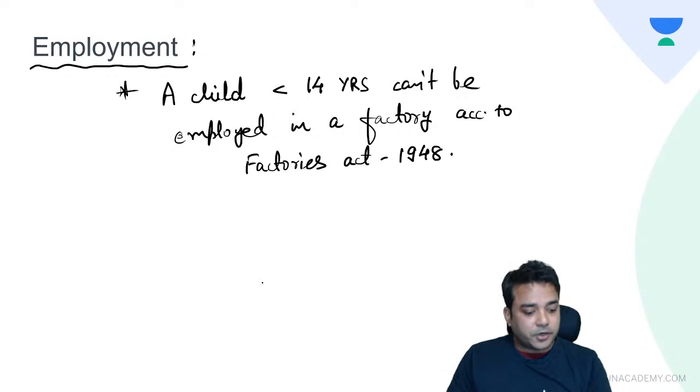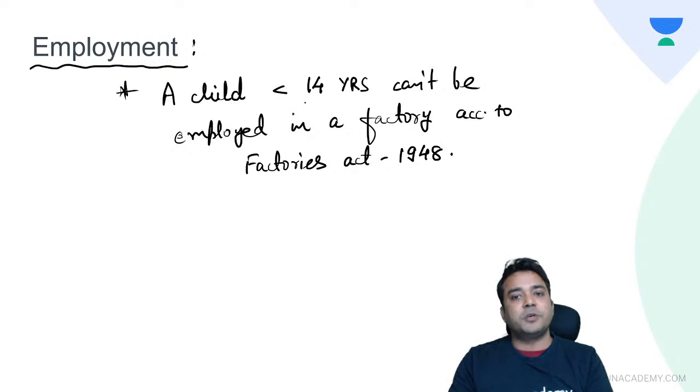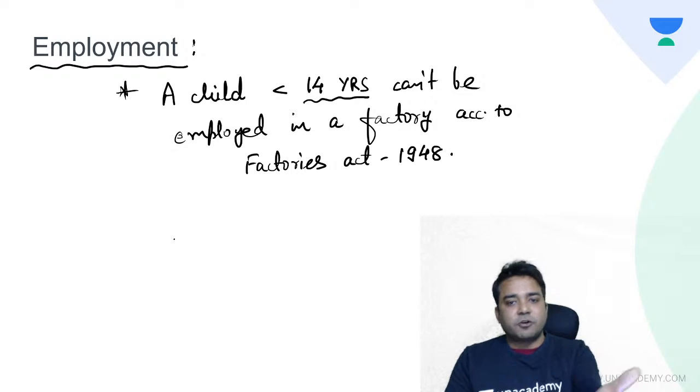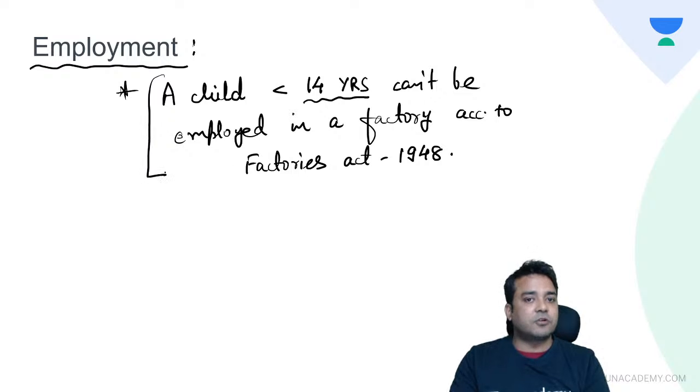So this question can be asked in your viva, like what is the medical legal importance of 14 years of age? So this is the medical legal importance. A child less than 14 years cannot be employed in any factory according to Factories Act. And this was asked last year in your all India exams too.